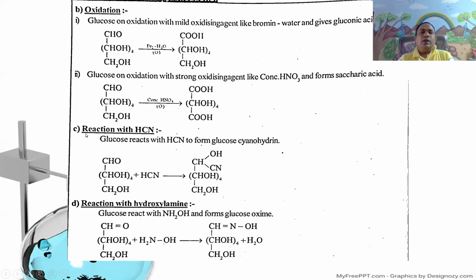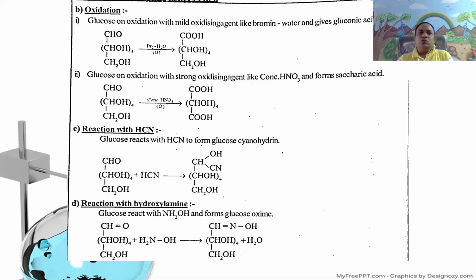Next one is reaction with hydrogen cyanide. Generally, due to the presence of the aldehyde group, glucose reacts with hydrogen cyanide and undergoes nucleophilic addition to give cyanohydrin.